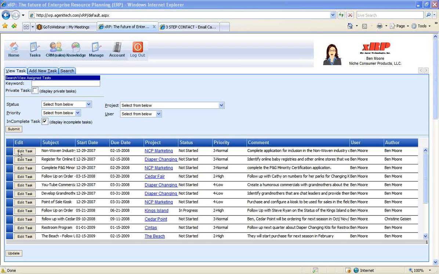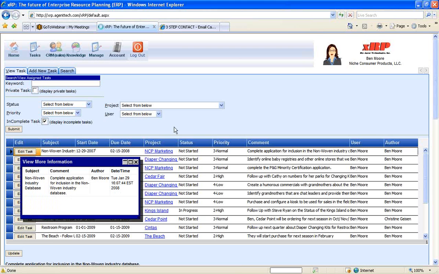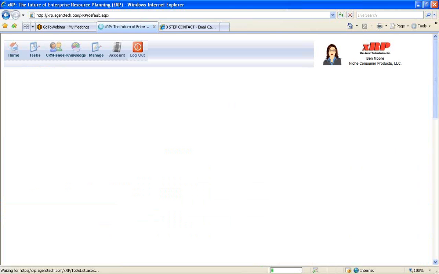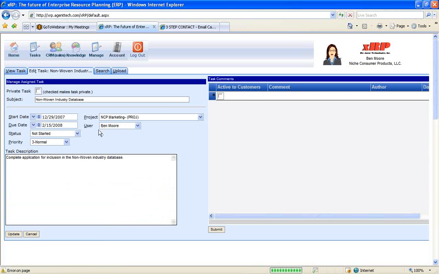And then as I work to complete a task, I can always edit that task, enter in notes about that task, and change any kind of information related to that task in terms of the project associated with it, the start date, its status, and I can even change which user, and even change if it's finally been completed or not, and hit update while adding any comments. Because this allows us to really keep track of what's going on in our organization, because now we can see that people are making progress on our tasks.